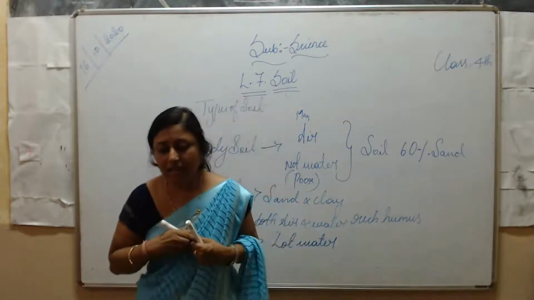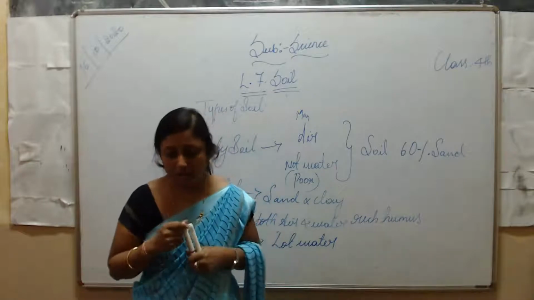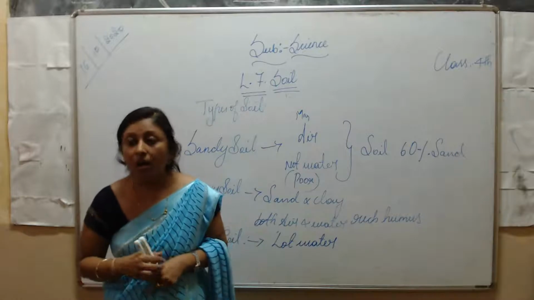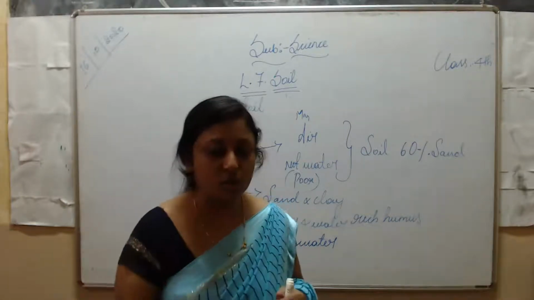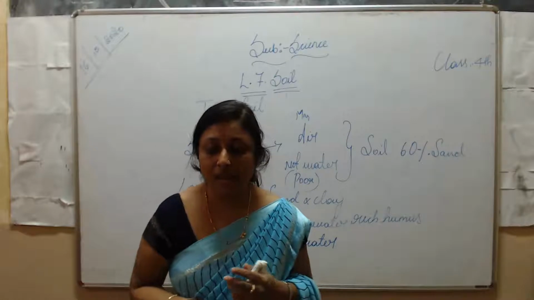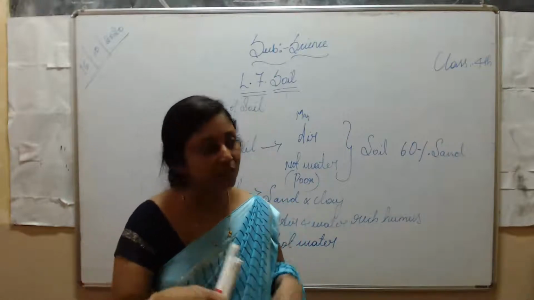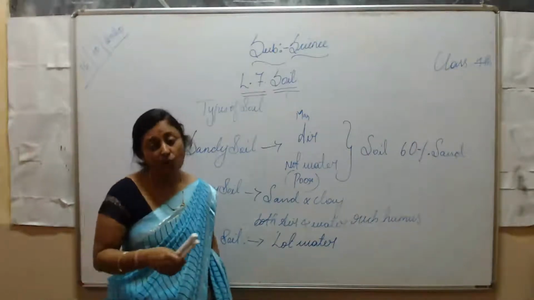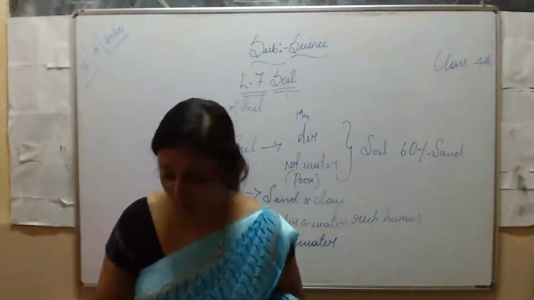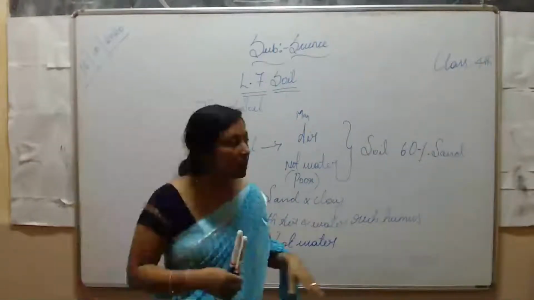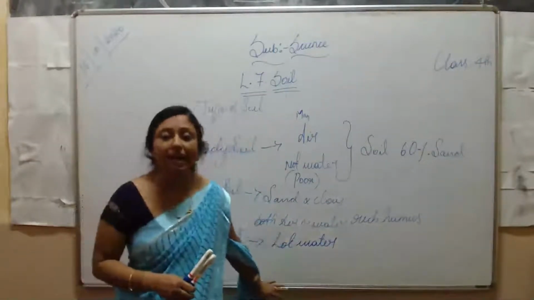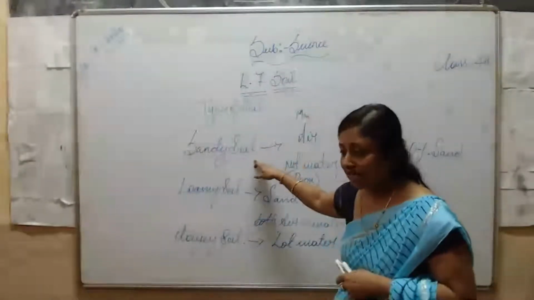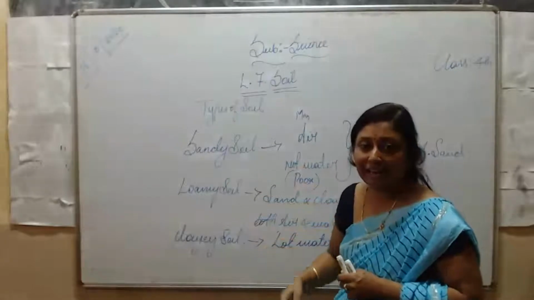The clay soil that we get from farmers is used for making vessels, toys, and pots. This clay is also used for making bricks. It was all about types of soil: sandy soil, loamy soil, and clayey soil.